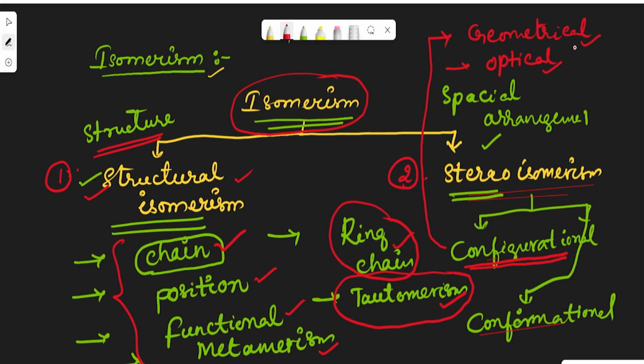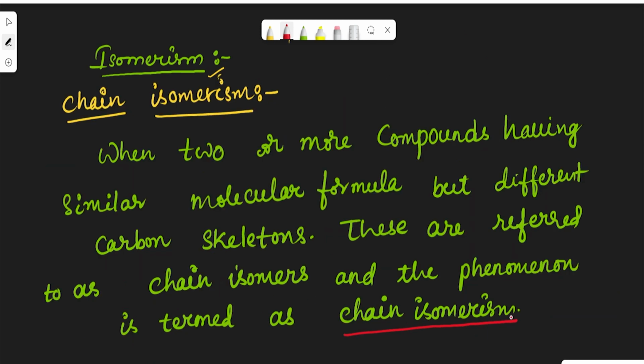Now in today's video we will discuss chain isomerism with examples. So let us see what chain isomerism is. Chain isomerism is very simple: when two or more compounds have the same or similar molecular formula but different carbon skeletons, they are termed chain isomers and the phenomenon is known as chain isomerism.